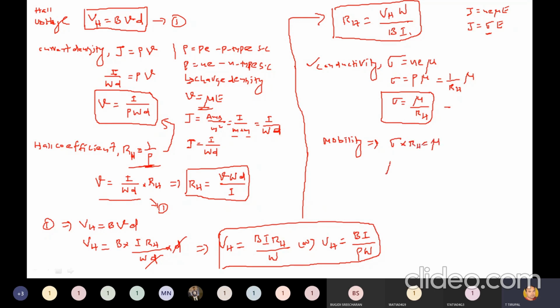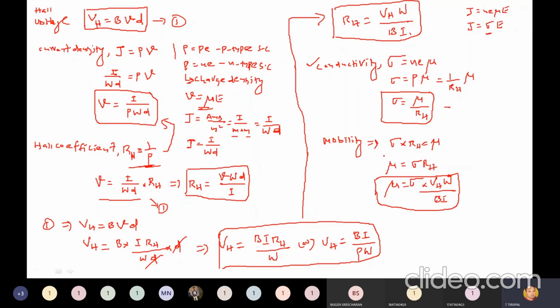So therefore, mobility mu is equal to sigma into RH. What is RH? RH is VH W divided by BI. So these are all the relations here.